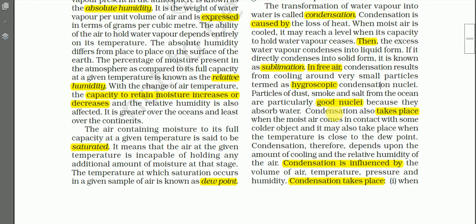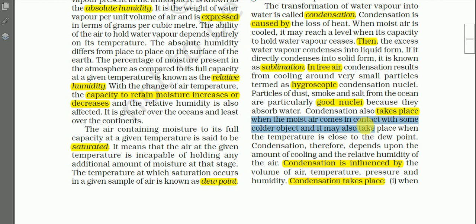You have learned that dust particles, smoke, and salt from the ocean are particularly good nuclei because they absorb water. And condensation also takes place when moist air comes in contact with some colder object.